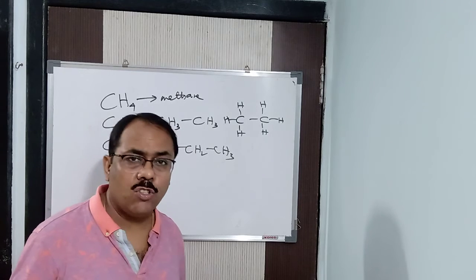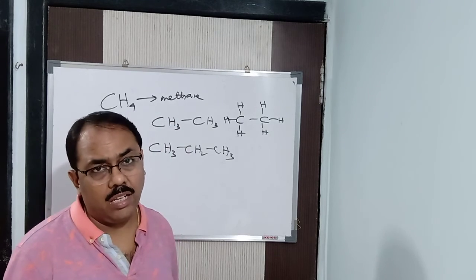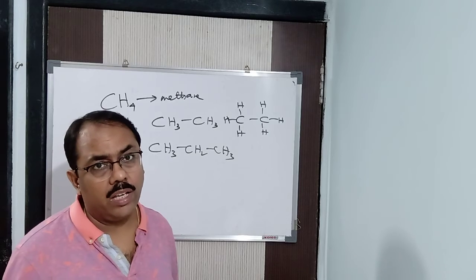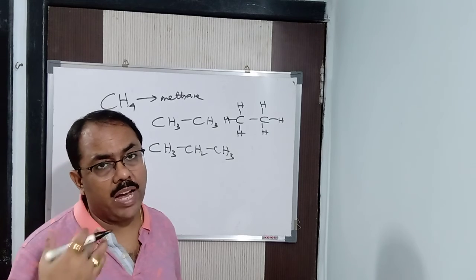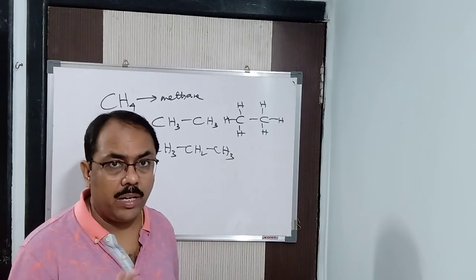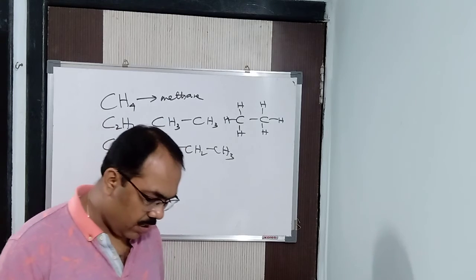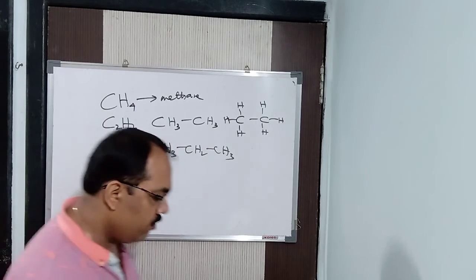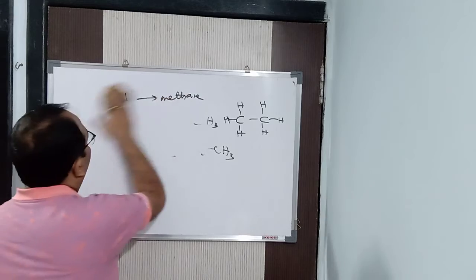Same thing in alkynes. The first compound is your ethyne. Then you go on adding CH2. You will be getting propyne. Then you add another CH2, butyne, another CH2, pentyne. In this way, you will be getting it. Alright? Clear? So next, we will be seeing another one, that is your alcohol.